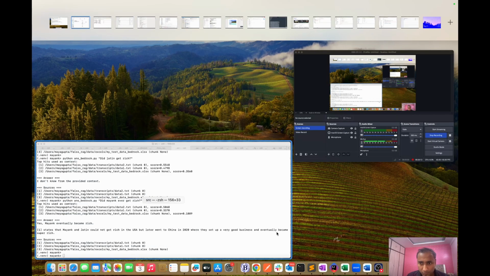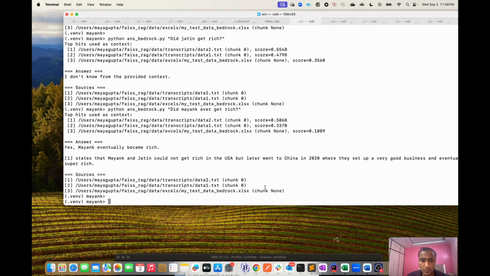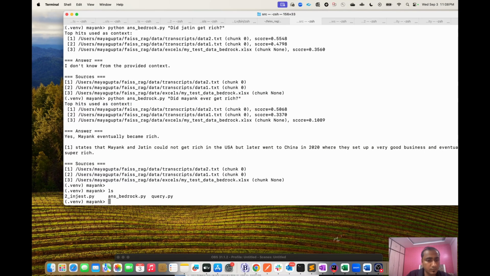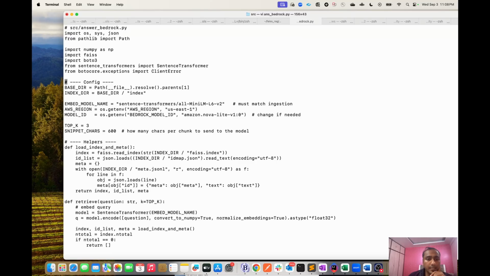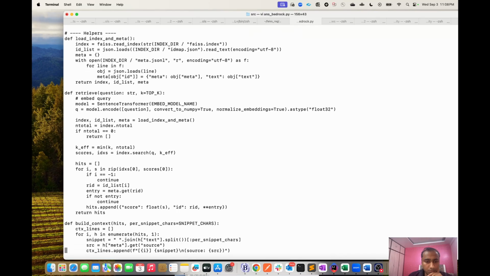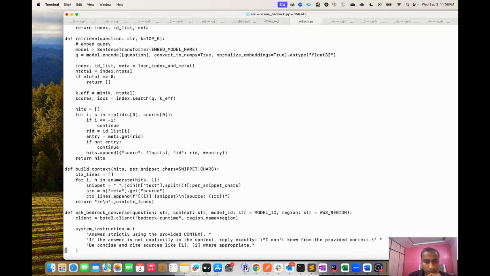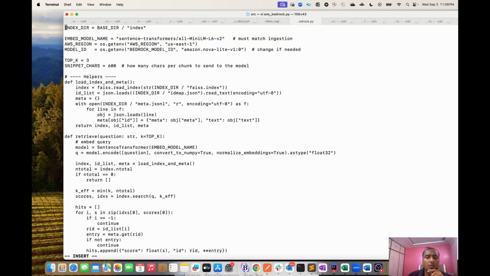Let me also show you how the script looks. Just a second. So this script is basically making the connection. Let me show you the model. Okay, here are the model details that I'm using.